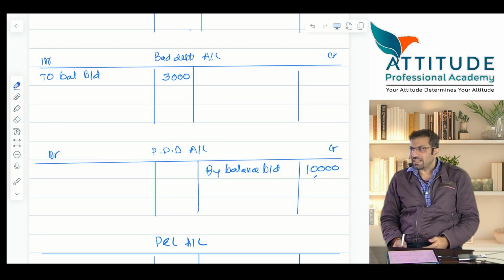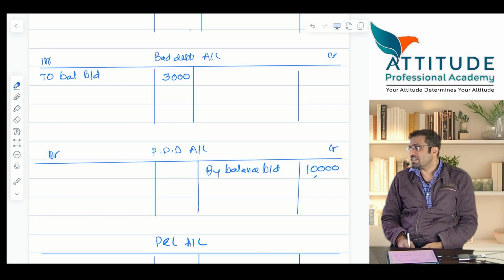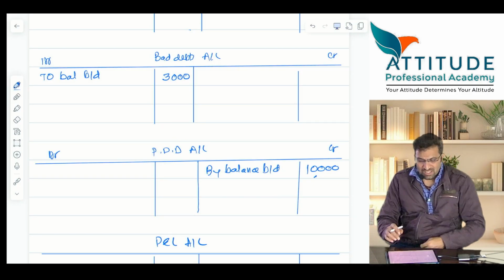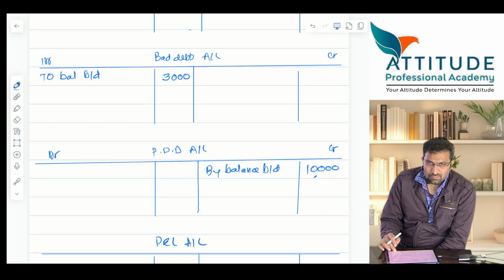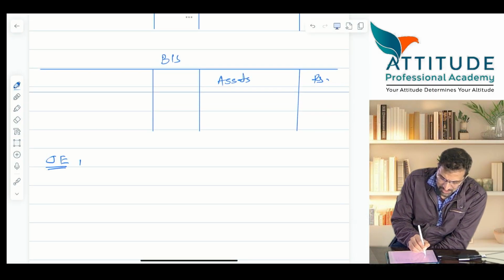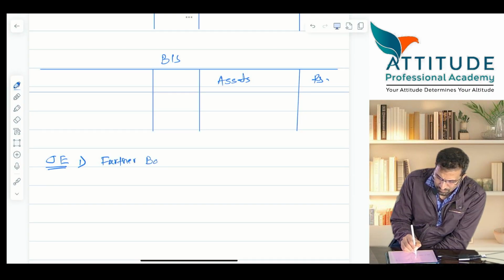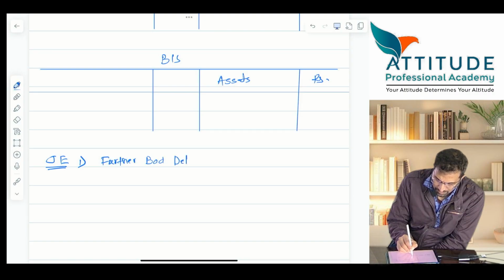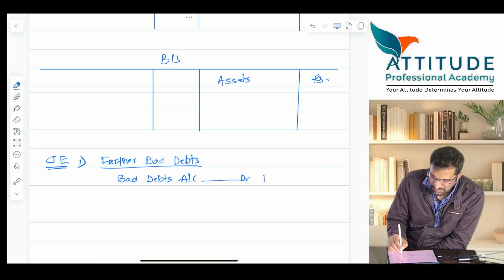Sir, why are you taking these balances? Because adjustments have to be made. Still the adjustments are not yet made. Now tell me, what is a further bad debt? Tell me the journal entry. Journal entry, first one, further bad debt. Bad debts account debit 10,000, to debtors.